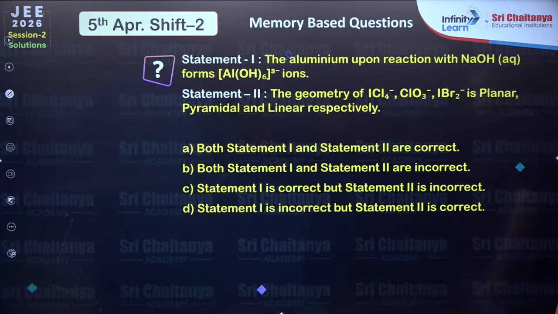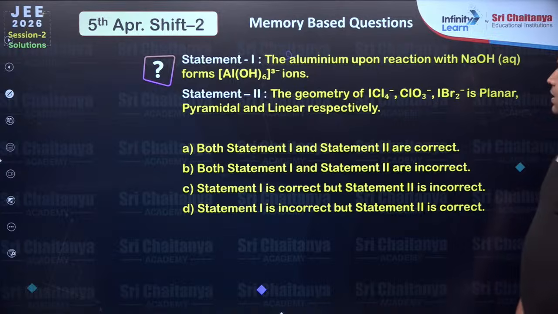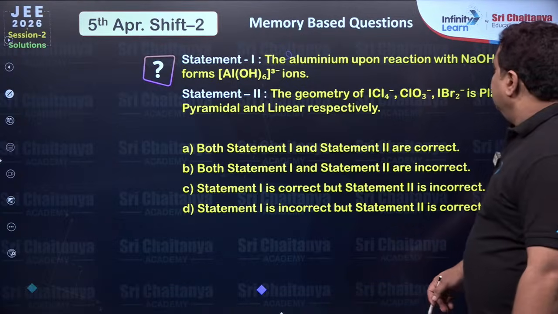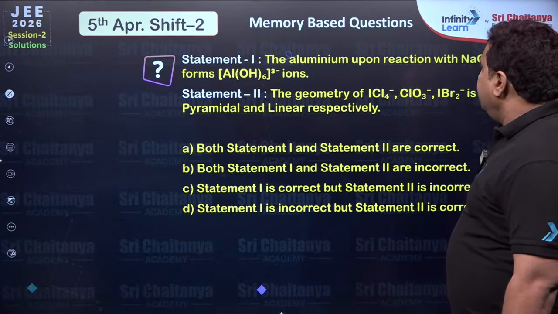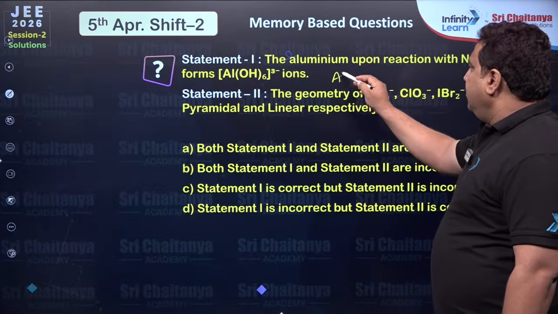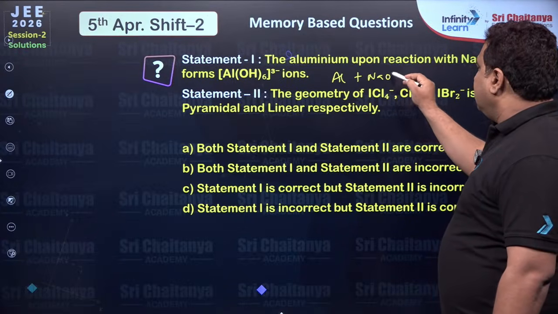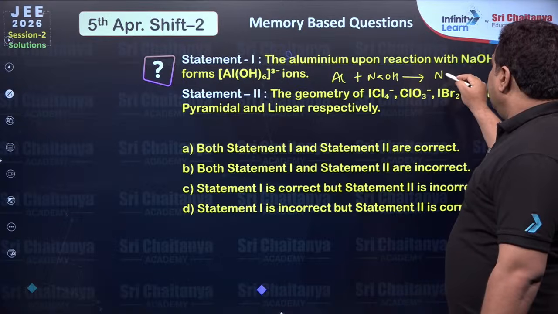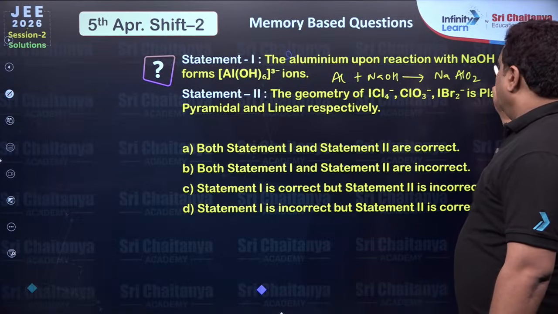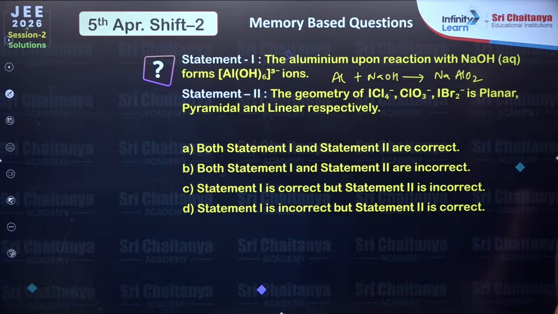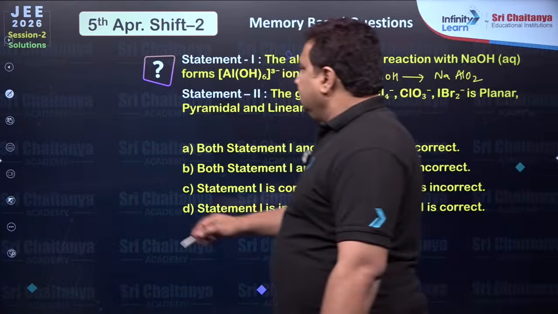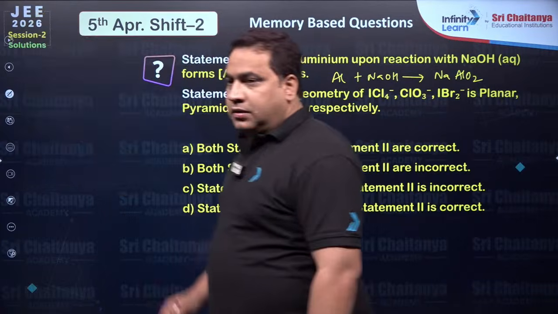Next question. Aluminium upon reaction with sodium hydroxide forms aluminium hydroxide ions. Correct? No. Aluminium on reaction with sodium hydroxide forms sodium metaaluminate, NaAlO2.